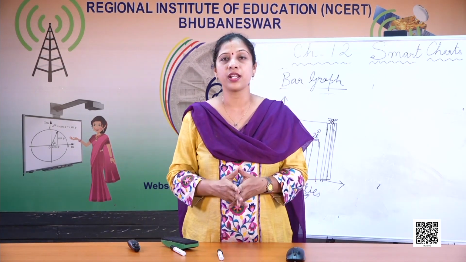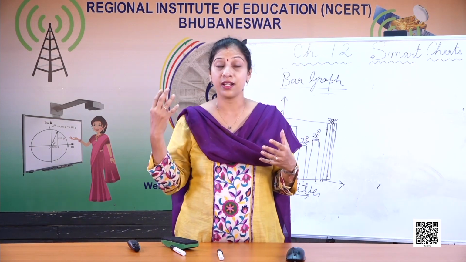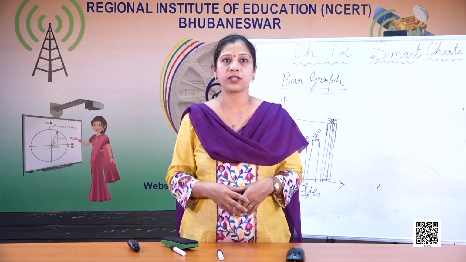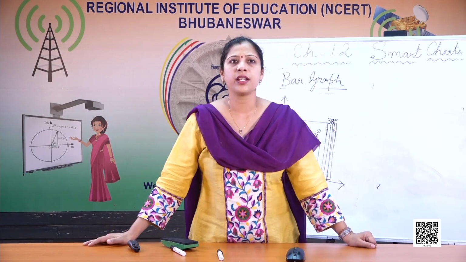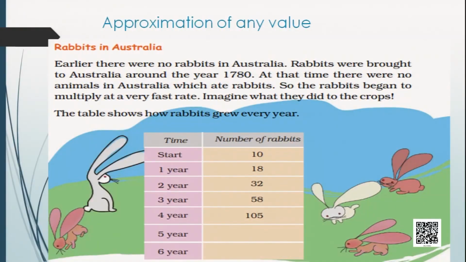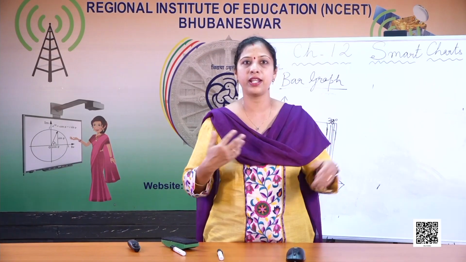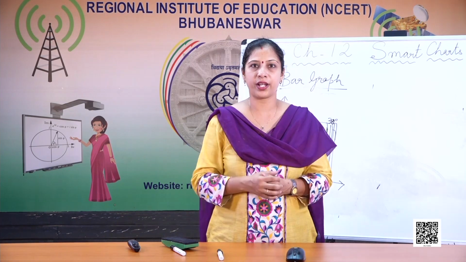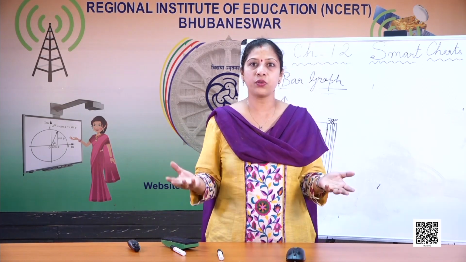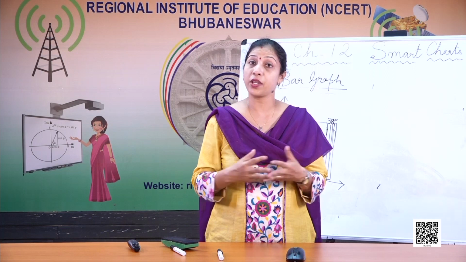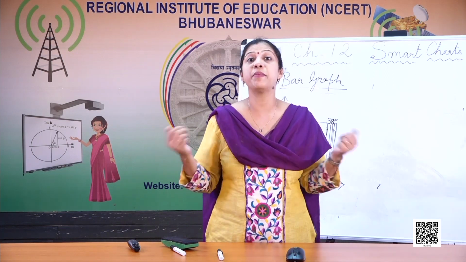So this question gives us knowledge about the approximation. So let's see what is the question. Rabbits in Australia. Earlier there were no rabbits in Australia. Rabbits were brought to Australia around the year 1780. At that time there were no animals who could eat the rabbits. So the rabbits multiplied in numbers at a very fast rate. Imagine what did they do to crops? They ate everything. Now rabbits were pandemic there.